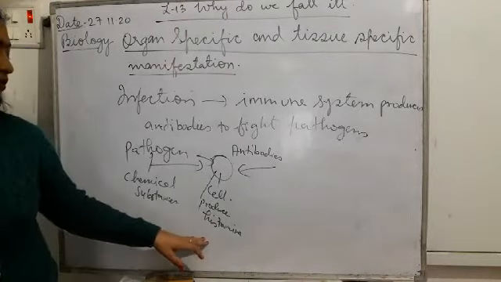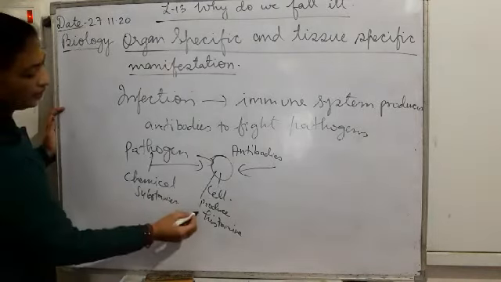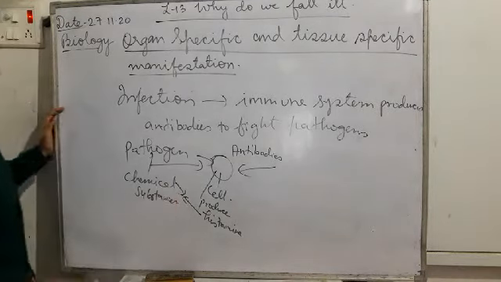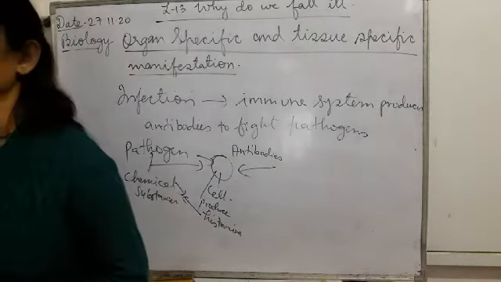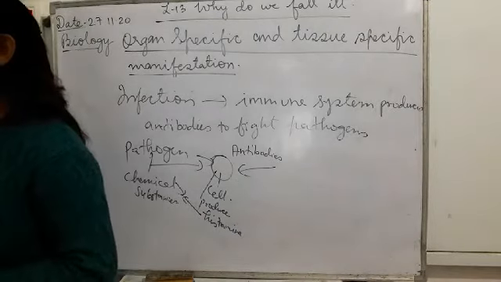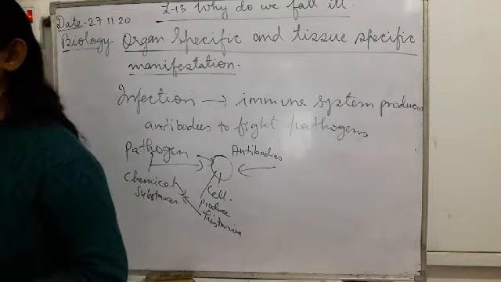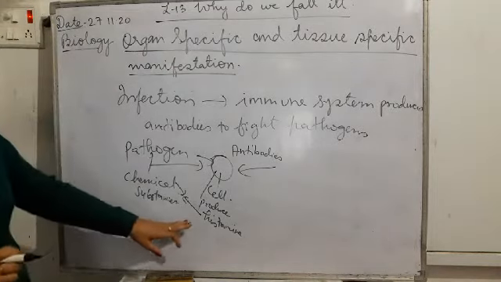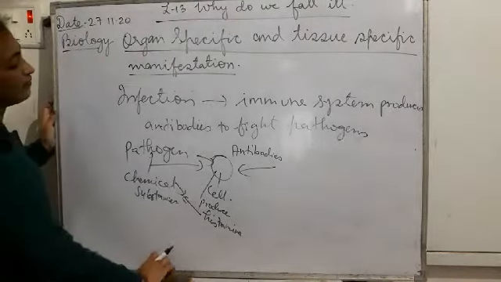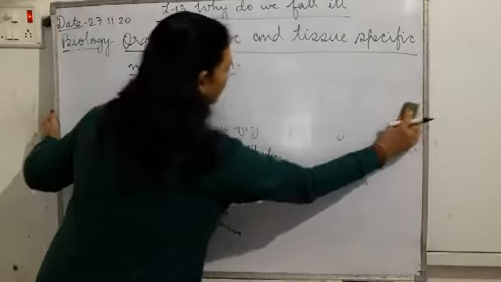So when this histamine and the chemical substances which are produced by the pathogens are formed, as a result of that, what happens? Inflammation takes place. What is inflammation?